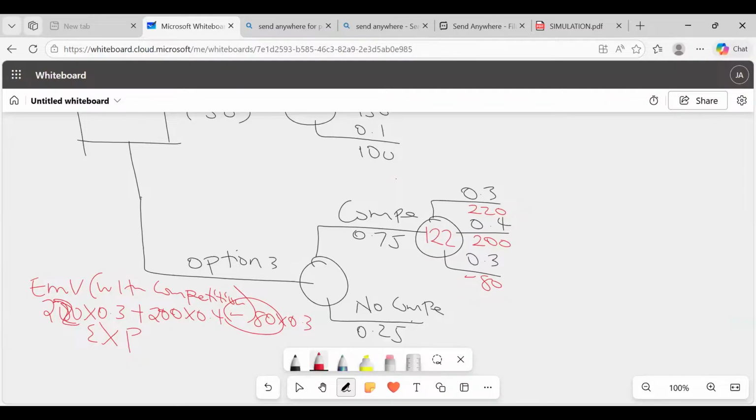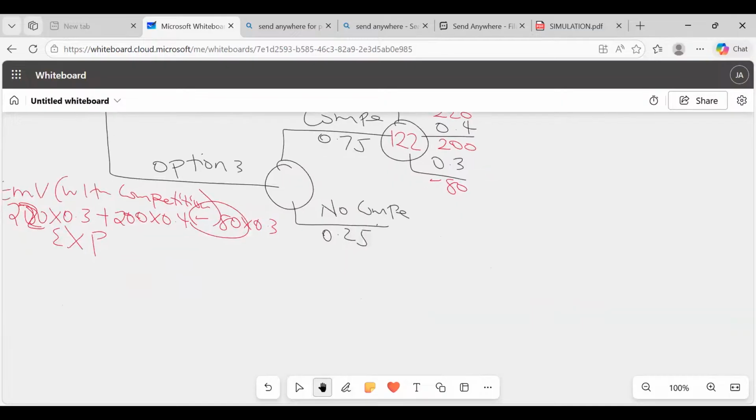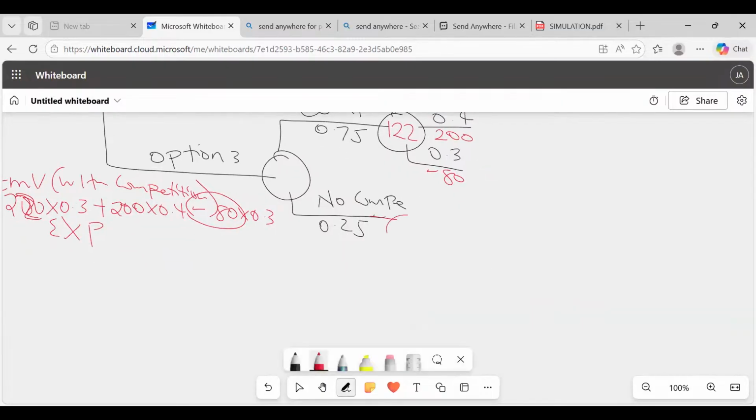Yeah, you see. Great. Then now straight away we go to no competition. So no competition, ladies and gentlemen. Again, there are three possible profits, with three probabilities: 0.5, 0.3, and 0.2, isn't it? With what profits in millions? 200, 150, 100.